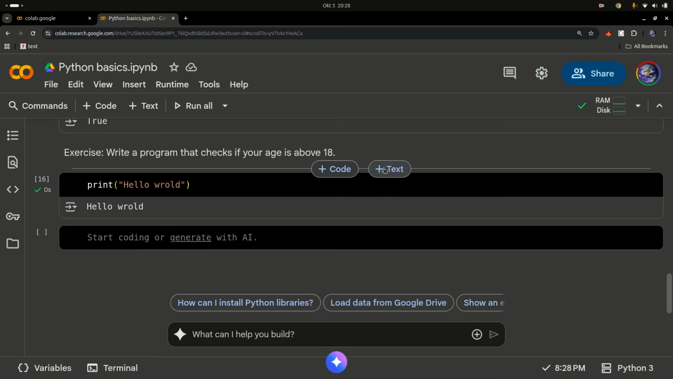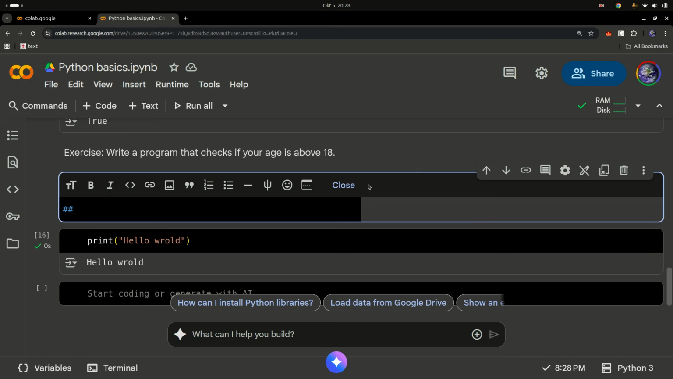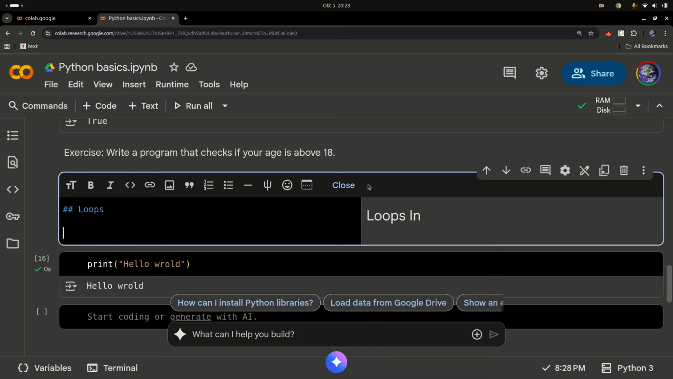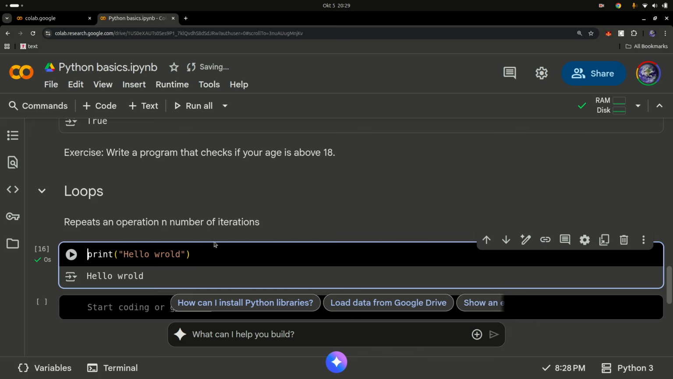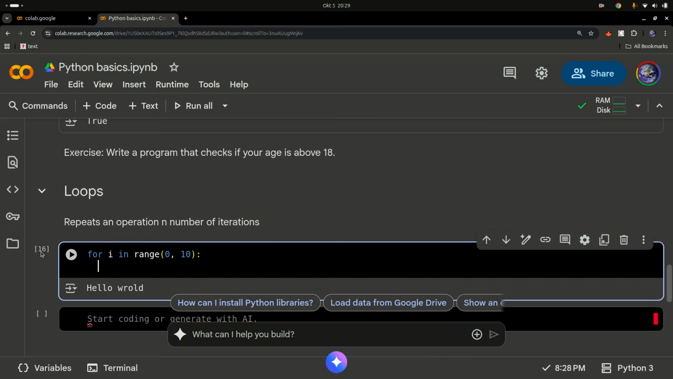So let's go in here and let's add in here a statement, and these are going to be called loops. Loops basically repeat an operation a number of iterations. That's basically it. So let's go ahead and try to do that. In here, I'm going to say for i in range 0 to 10, I'm going to go ahead and print.